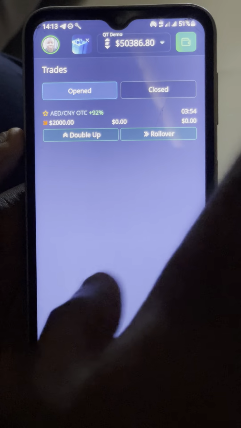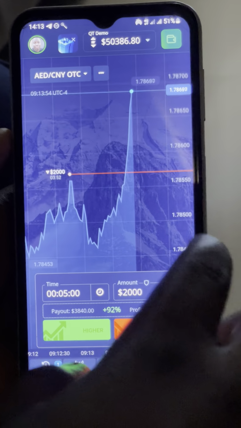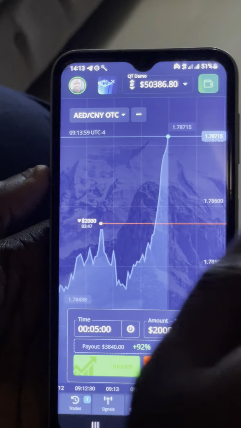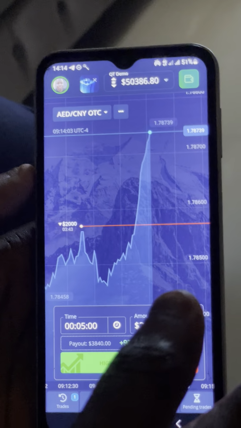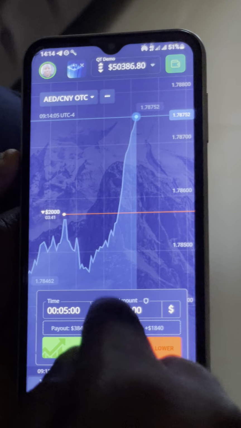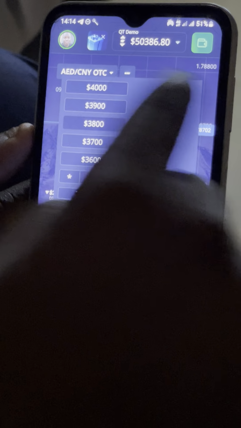If you go and check the graph now, it must have broken above. You can see it has broken above my entry. I'm on loss now. Let's say that I want to activate the first Martingale. It's not 5 minutes already, but let's say the 5 minutes has already lapsed. I'll just come back here and change to $4,000 because 2,000 times 2 is $4,000.